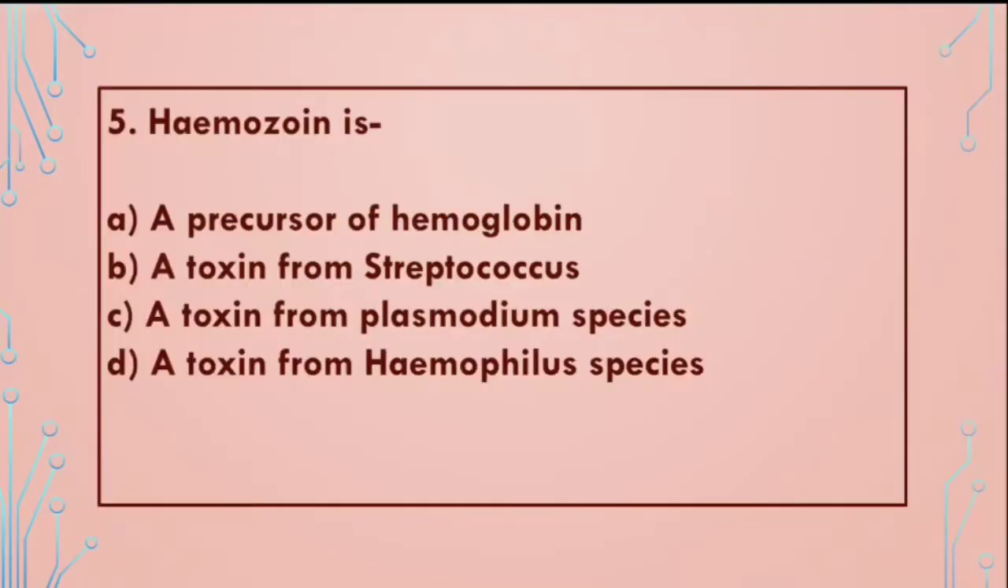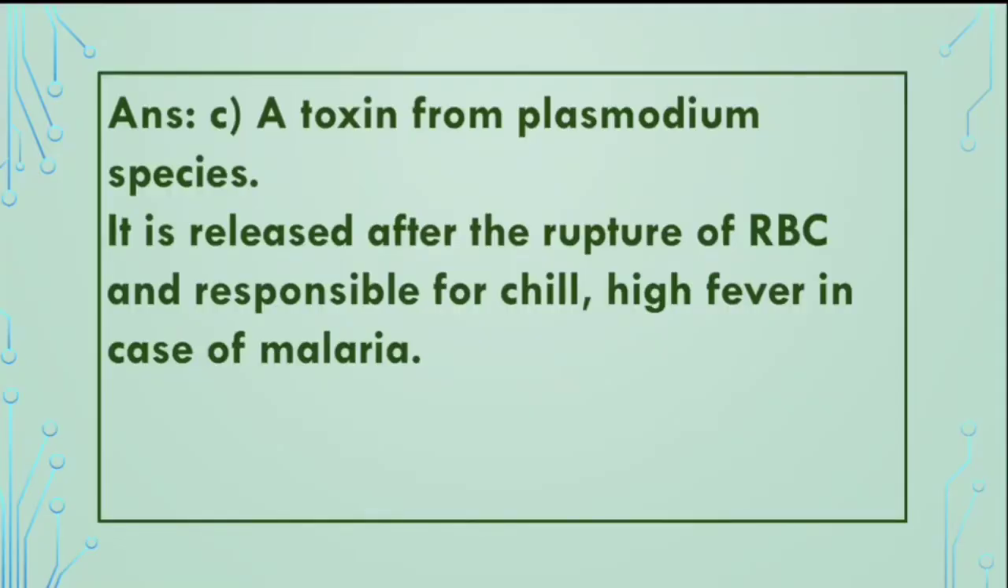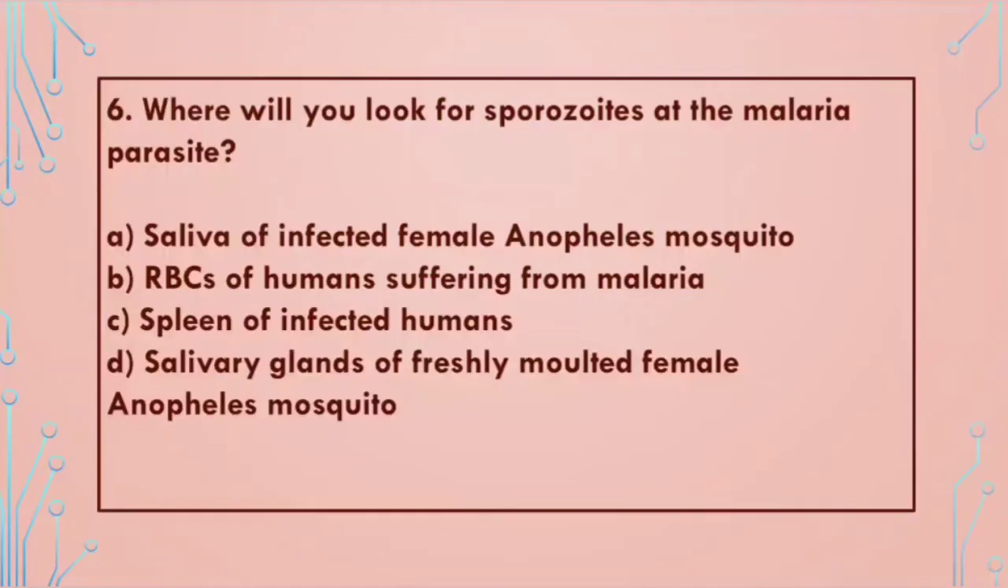Next question is, hemozoin is: A. Precursor of hemoglobin, B. A toxin from Streptococcus, C. A toxin from Plasmodium species, D. A toxin from Haemophilus species. And the correct answer is C. A toxin from Plasmodium species. It is released after the rupture of RBC and is responsible for chill and high fever in case of malaria.